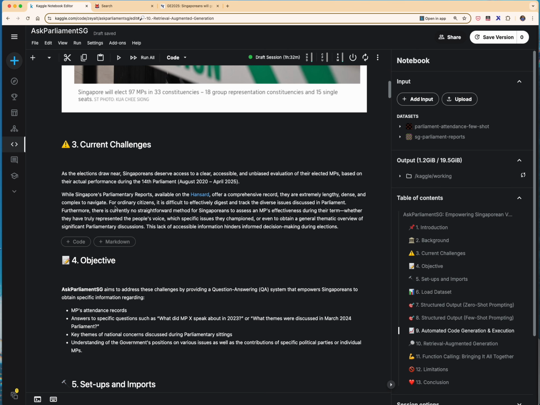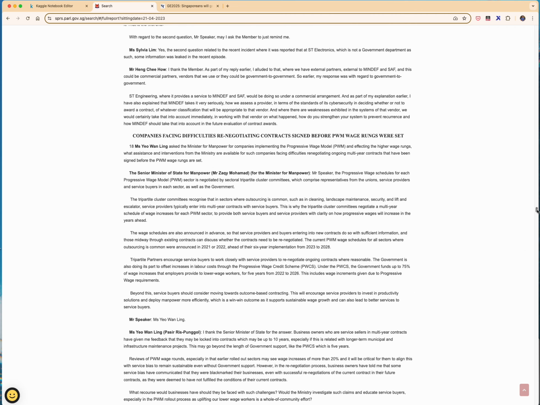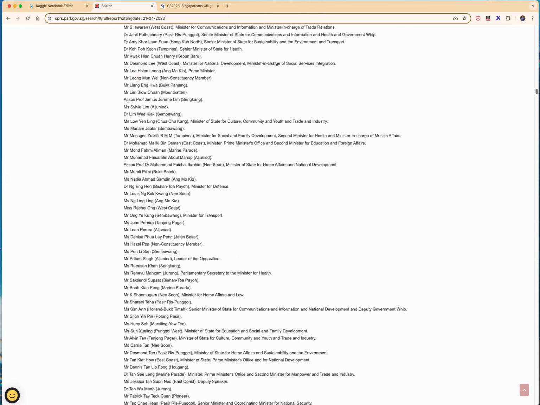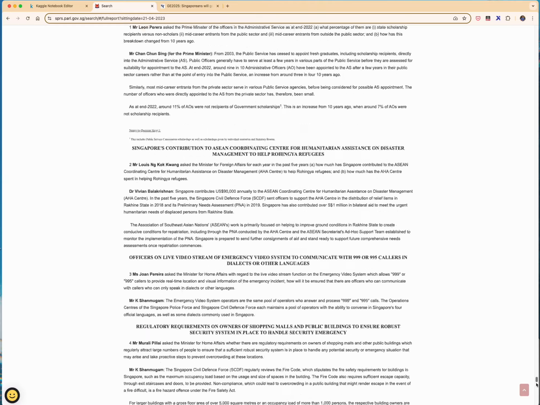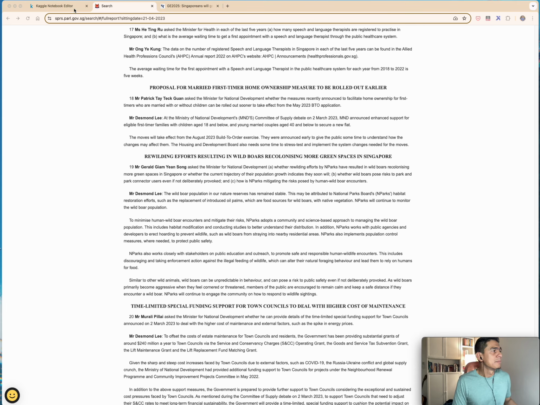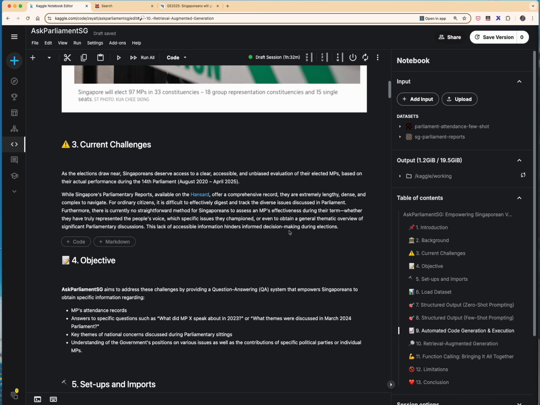So the thing is, while this presents a very comprehensive repository of information with respect to what happened in parliaments, it is extremely lengthy, and it just takes forever for me to scroll all the way down. And this is only talking about just one single parliament sitting. What we then have are a total of more than 160 parliament sittings over the last 5 years.